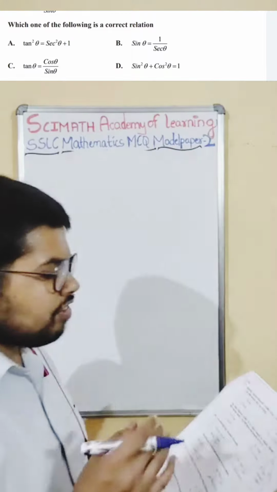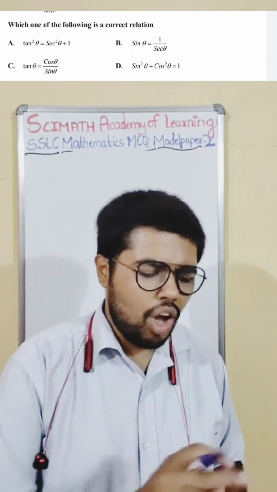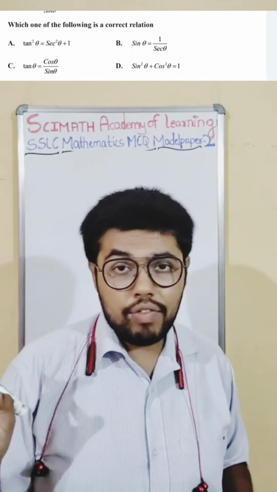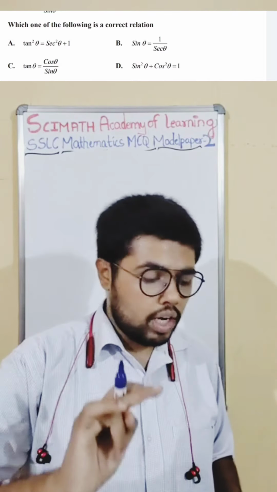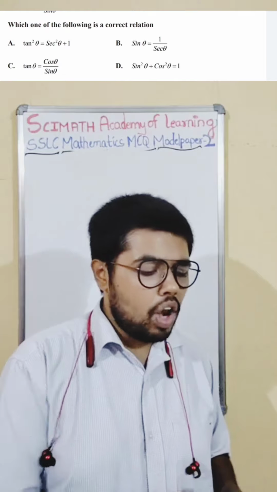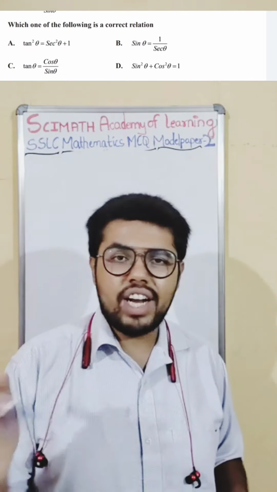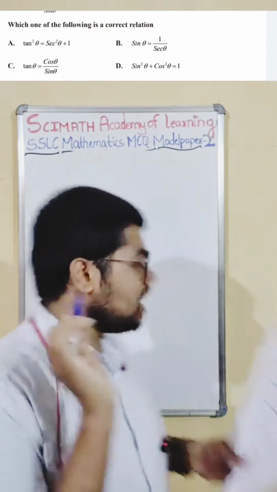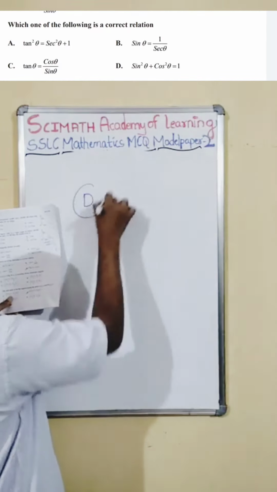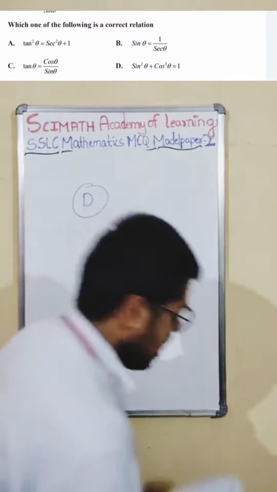So here, which of the following is the correct relation they are telling? If you see all the options, if you know the formulas, sin square theta plus cos square theta is equal to 1. Only that is the right one. Rest all options, if you see, are different and wrong equations. So I will just cut it off. Option D is the right answer. Sin square theta plus cos square theta is 1 is the correct relation.